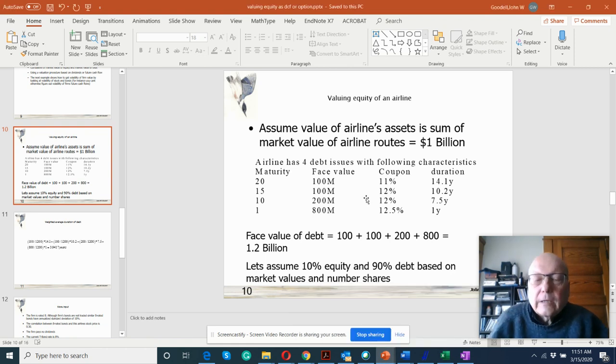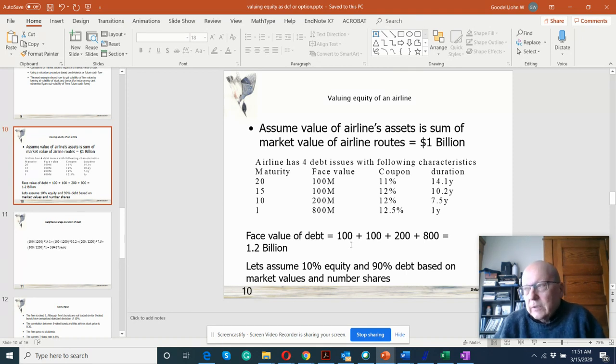Hello again. Let's look at valuing equity as a call option with another example. It shows a few more twists and turns. So here's the valuing equity of an airline. And let's say the airline's assets are 1 billion and the face value of their debt is 1.2 billion.